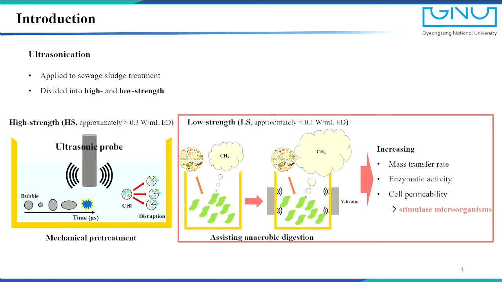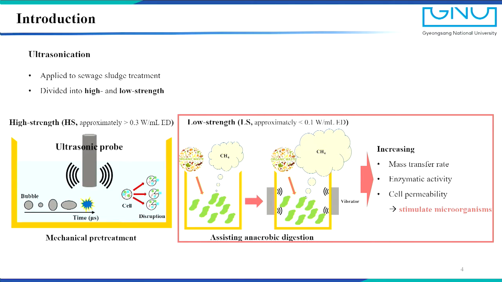Ultrasonication is widely applied in wastewater treatment plants. Based on previous research, high-strength ultrasonication is used for mechanical pretreatment to disrupt cell walls and solubilize the sludge. However, low strength is applied for the anaerobic digestion itself.